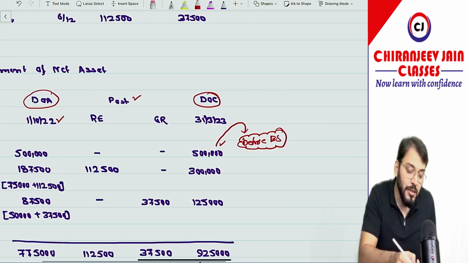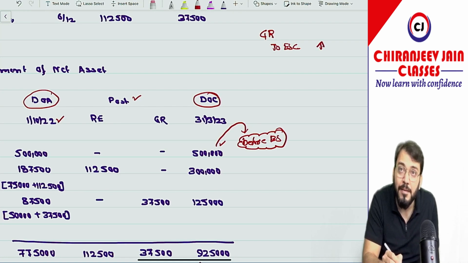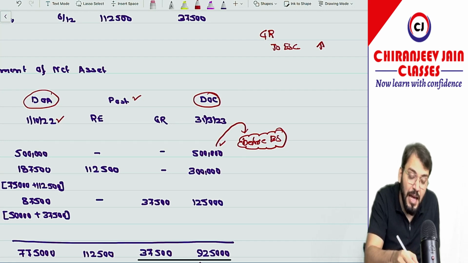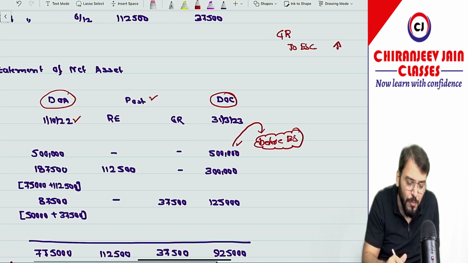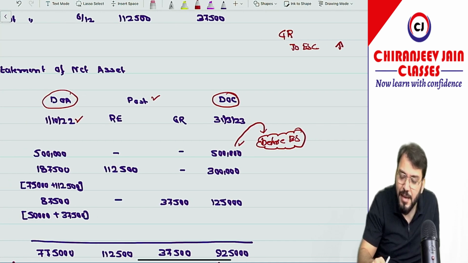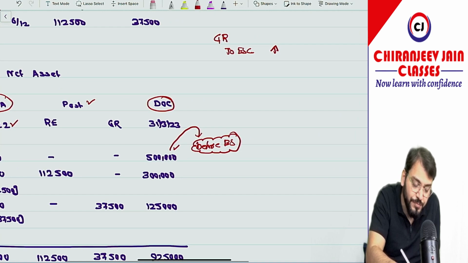Just try to understand. If the journal entry of bonus shares had been done, your journal entry will be general reserve account debit to equity share capital. This means your equity share capital will increase by the amount of bonus shares. The amount of bonus shares is what? They have said 1:10 on 5 lakh. So divide by 10, it is 50,000. So you will pass the journal entry with 50,000.